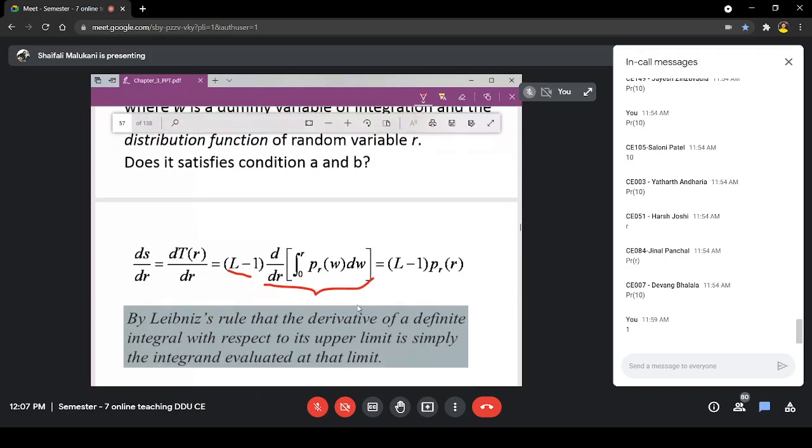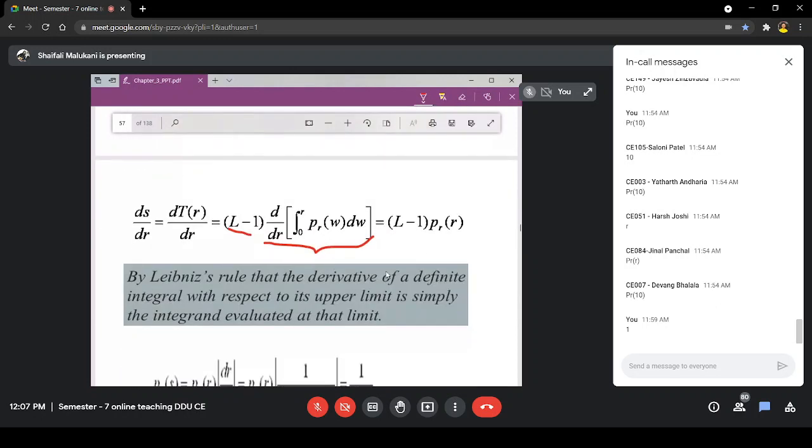Then we have the Leibniz rule, which says that when you differentiate an integral with respect to its upper limit, the result is your integrand evaluated at the upper limit.